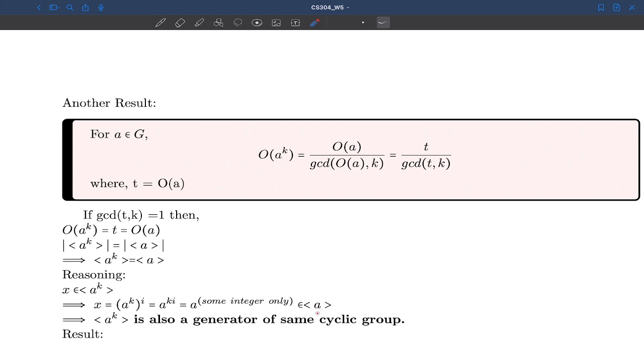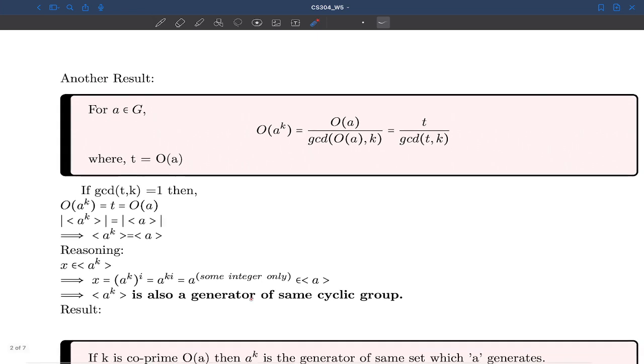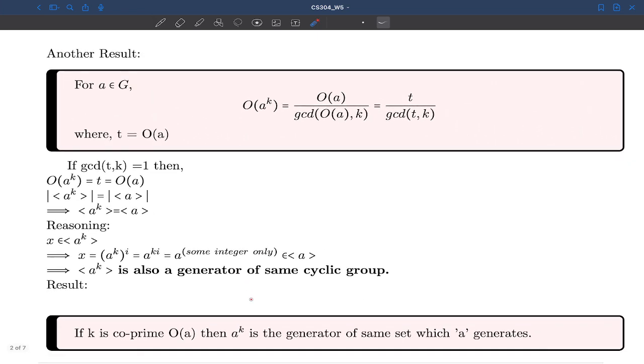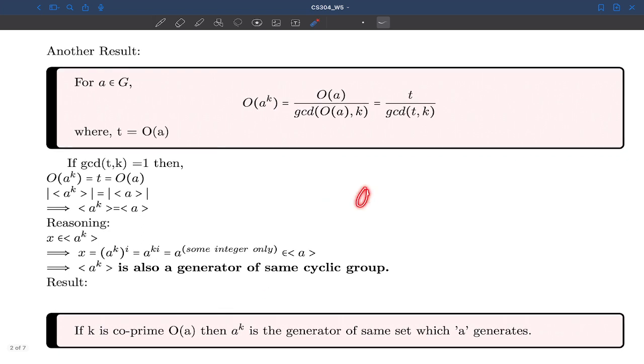So from all this discussion, what can we conclude? We can conclude that when we have an element A power K and an element A, and if this superscript K is co-prime to the order of A, then A power K is a generator of the same set which A generates. Why co-prime? Because it all started with the GCD.